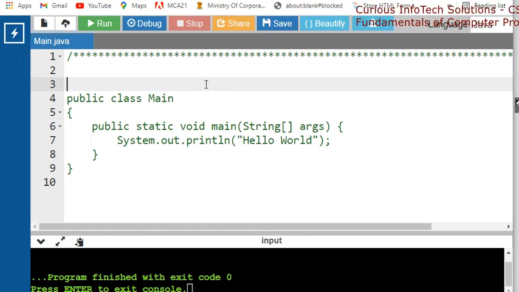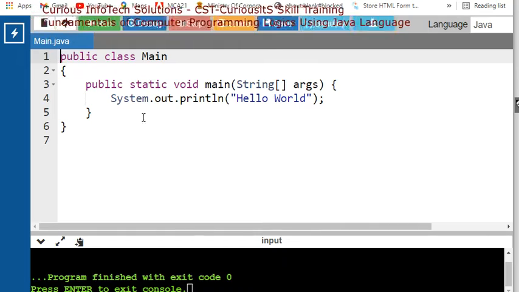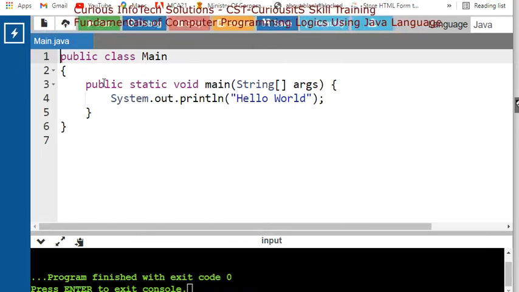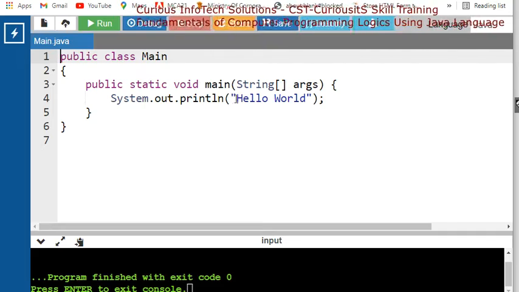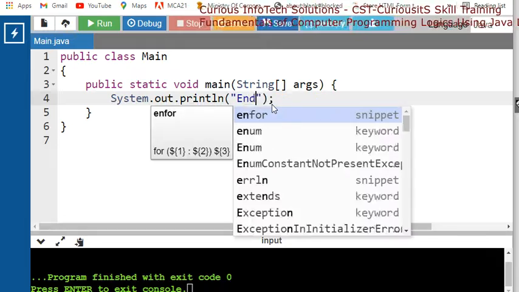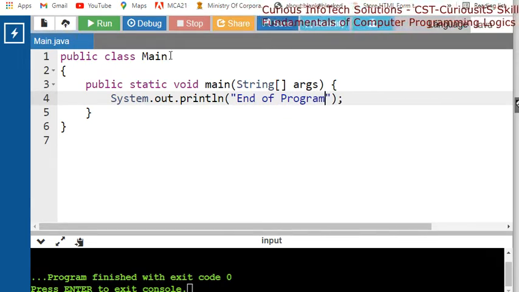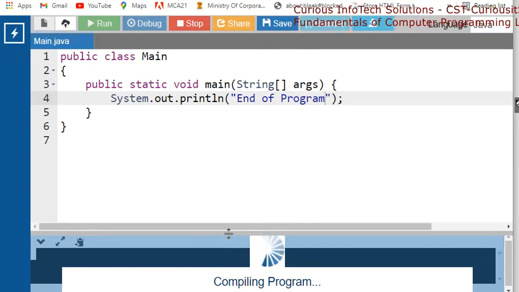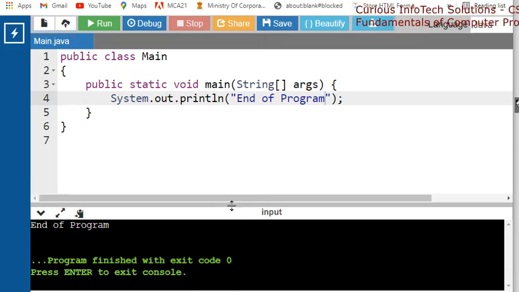This is my main class. Now in this main class, what we are doing? We first make a method. ये hello world को क्या करते हैं अपन? End of program कर देते हैं. Let's write end of program. ठीक है, तो आप पहले इसको फिर से रन करके देखें तो we should get an end of program. तो देखिए end of program मिल रहा है.